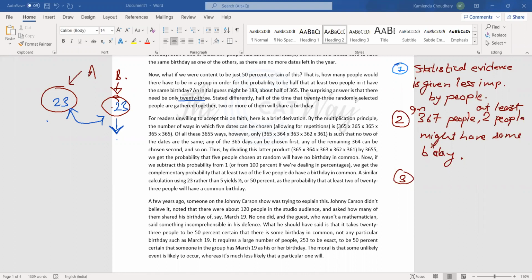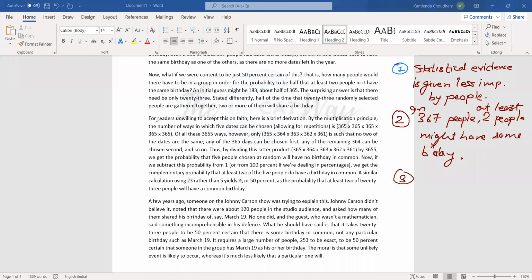Stated differently, half of the time, when 23 randomly selected people are gathered together, two or more of them will share a birthday, right? Half of the time, in group A or B, there might be two or more people who would have the same birthday. Okay, he is quite sure about that. I do not know whether I would be sure about that or not. I would have to check the statistical evidence.